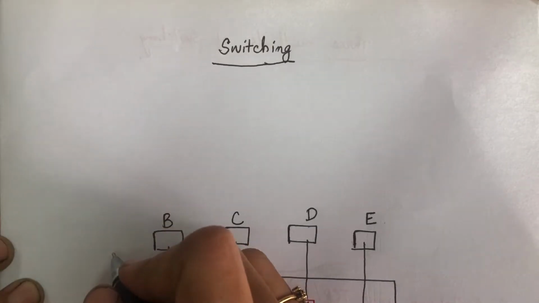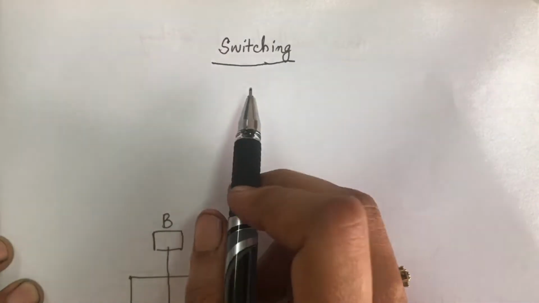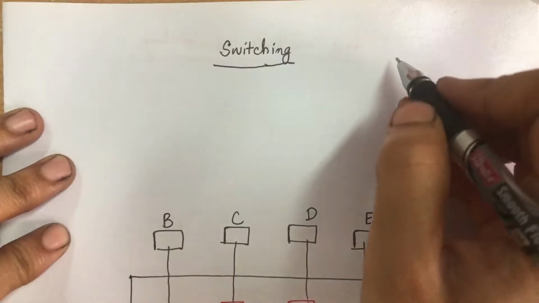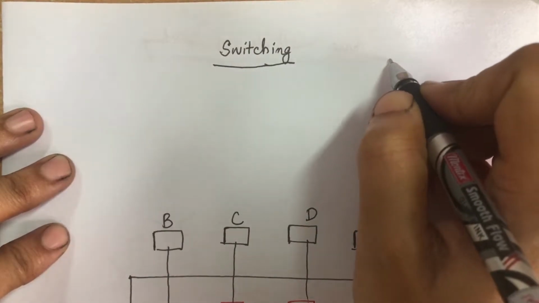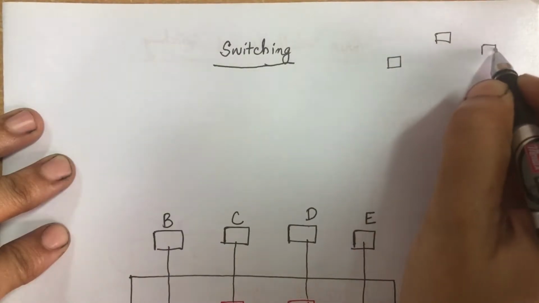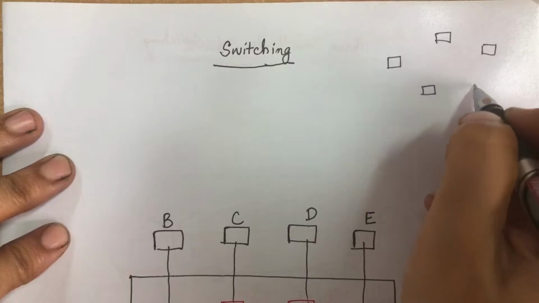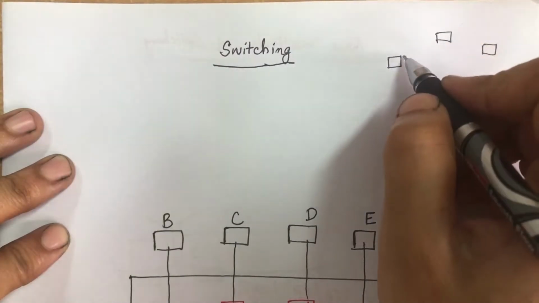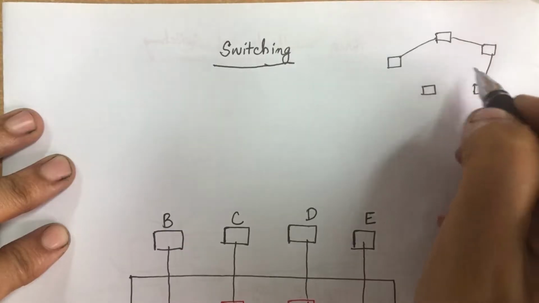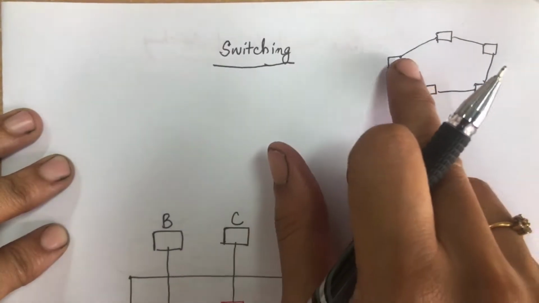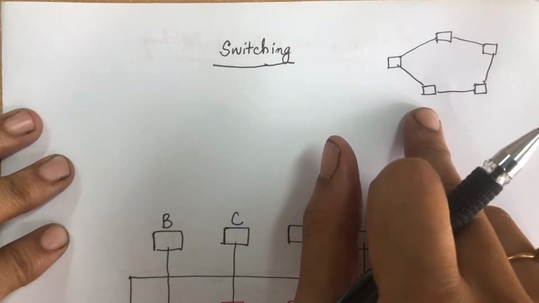Hello everyone. Today we are going to see a topic on switching. So before going into switching, what is a network? A network is nothing but a set of connected devices. Assume that there are so many devices out there, and we are connecting them with a communication line. This forms a network, which is a set of connected devices.